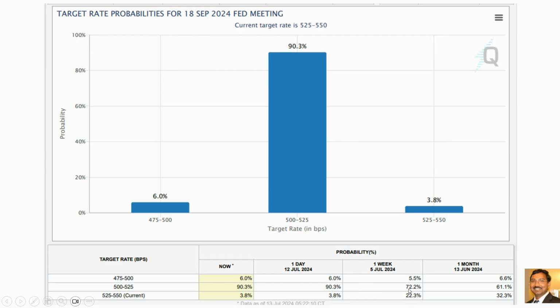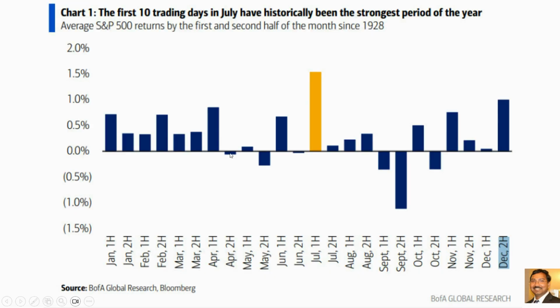And this is the probability of rate cuts in the month of September. The probability was 72.2% last week, and this week it increased to 90.3% because of the inflation data.